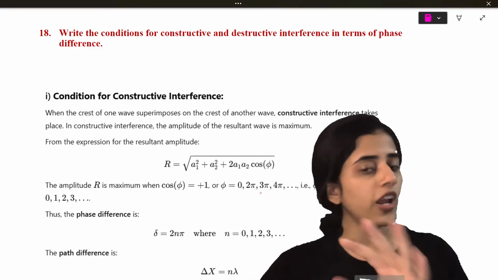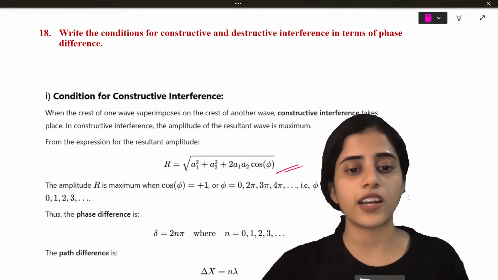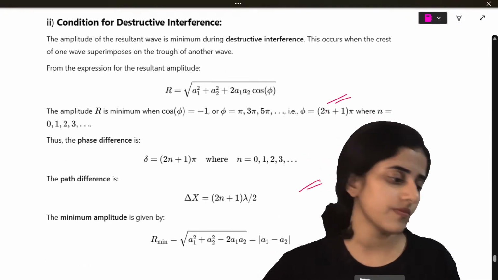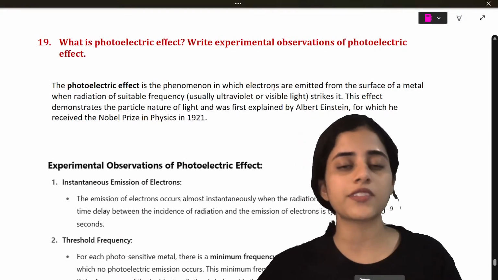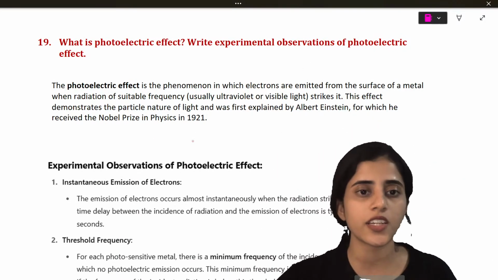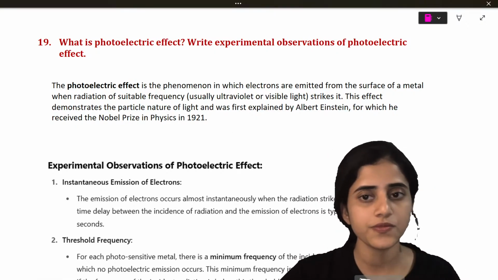Yeah. So you don't have to derive derivations for this. You only need to do the condition for constructive and for destructive. Okay? Yes. Next is, what is photoelectric effect and the experimental observations of photoelectric effect. So photoelectric effect is the phenomenon in which electrons are emitted from the surface of the metal.